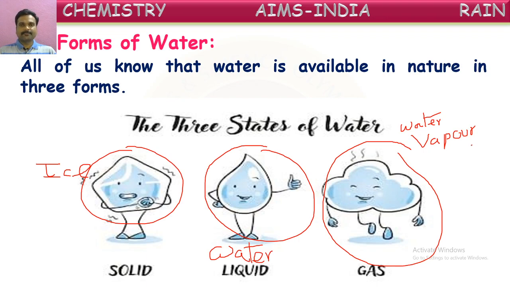So in this way, water can exist in three states. Those three are the solid form, commonly called ice. The liquid form we know as water. And in the gaseous form also water exists. That gaseous state is called water vapor or vapor. In these three states, water occurs. So about these three states, let us see a few things now.